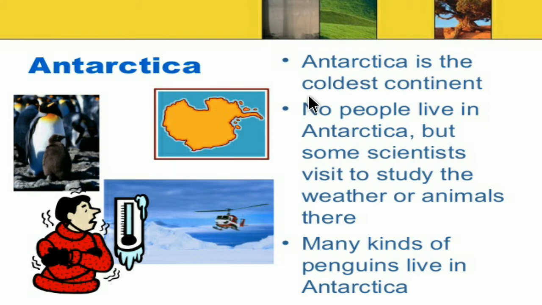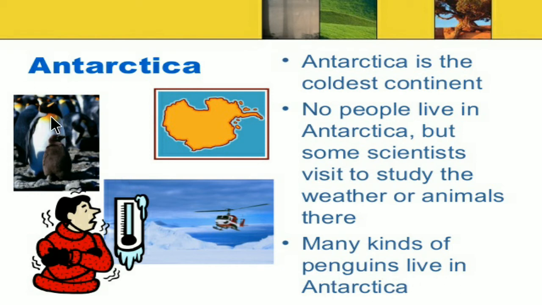Antarctica is the coldest continent. No people live in Antarctica, but some scientists visit to study the weather or animals there. Many kinds of penguins live in Antarctica.